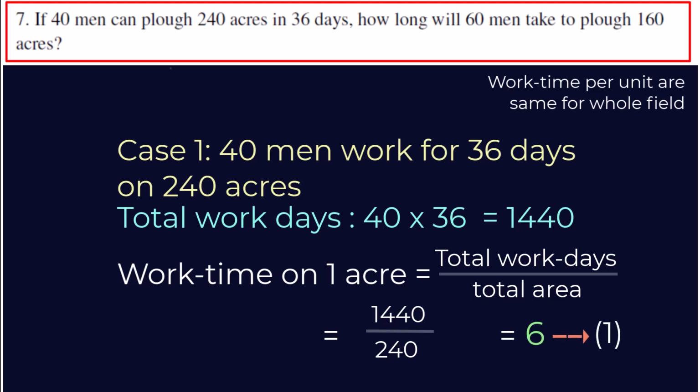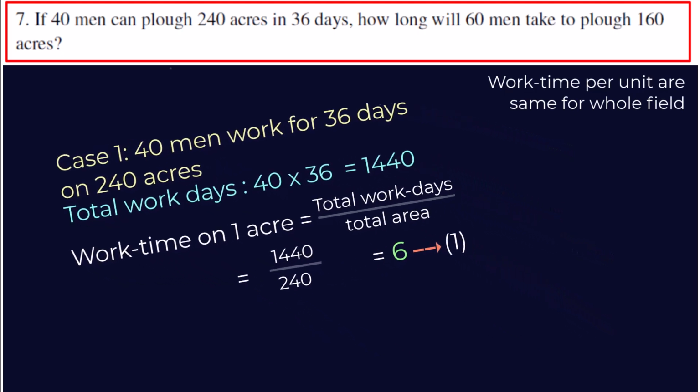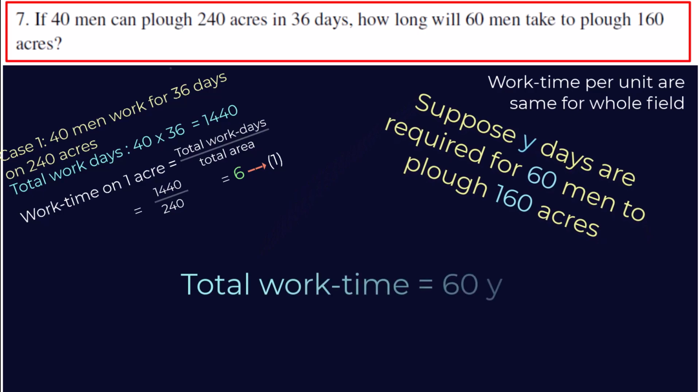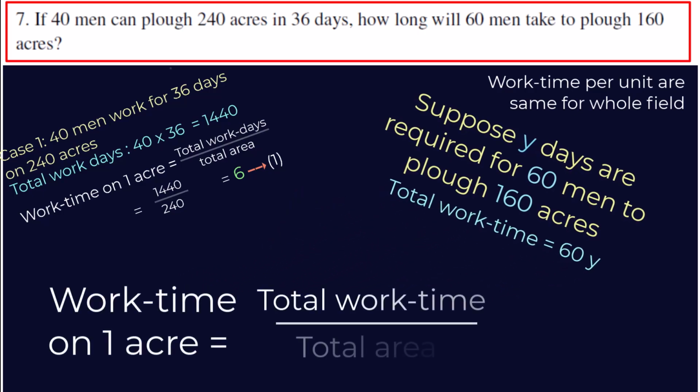Now, in the second case, suppose 60 persons take Y days to plow 160 acres. Y is the unknown variable that we have to find. So, the total work days is 60 times Y. Therefore, time spent on 1 acre again is 60Y divided by 160, because in the second case they are working on 160 acres of the field. Now, let us mark this equation as 2.